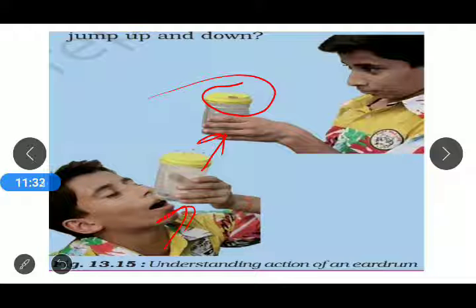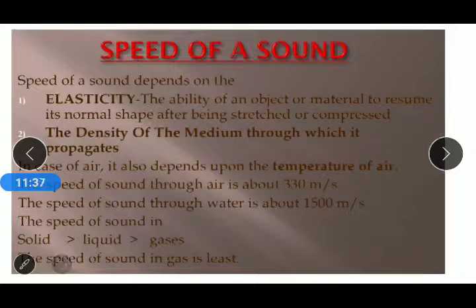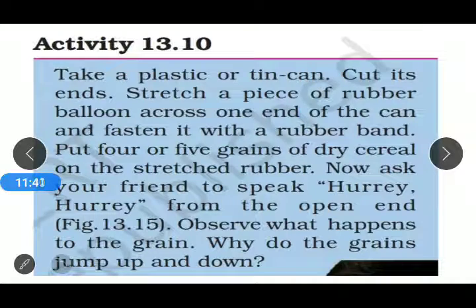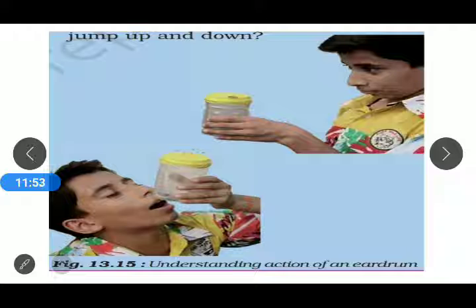That is how the eardrum functions. In a similar manner, the eardrum of our human ear also vibrates when sound waves enter into our ears.